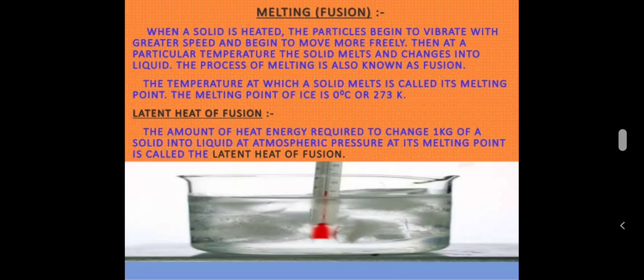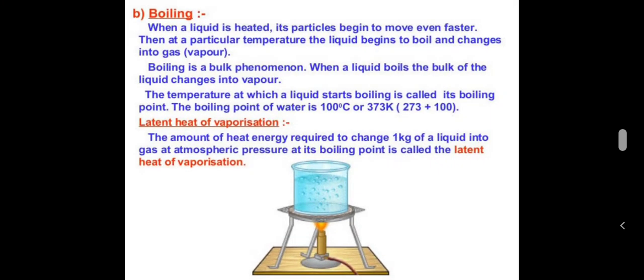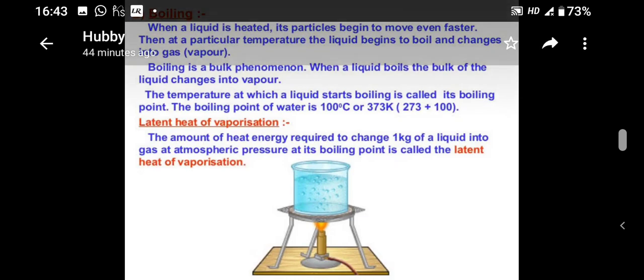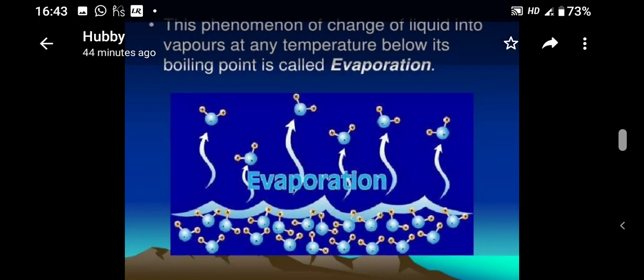When solid gets converted into liquid, the temperature is termed as melting point, and the amount of heat energy required to change 1 kg of solid into liquid at its atmospheric pressure is termed as latent heat of fusion. And when liquid starts to boil, the temperature is termed as boiling point, and the amount of heat energy required to change 1 kg of liquid into the gas at atmospheric pressure at its boiling point is called the latent heat of vaporization. Now, let's see what is evaporation.